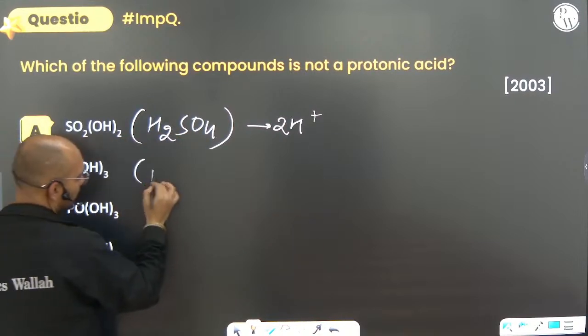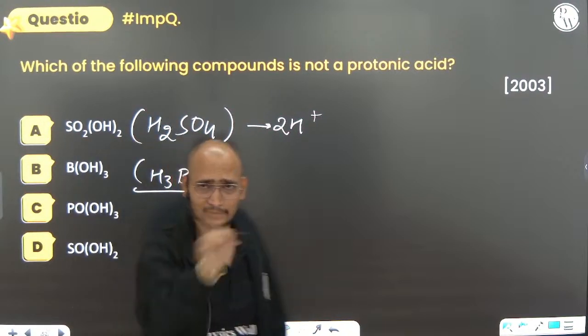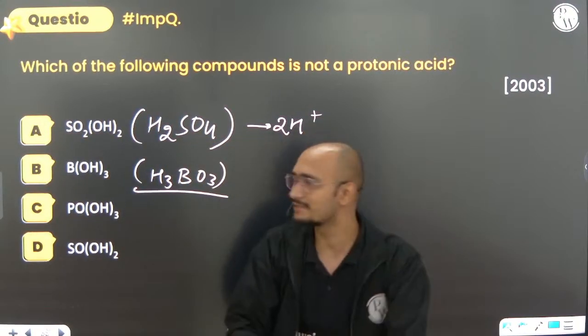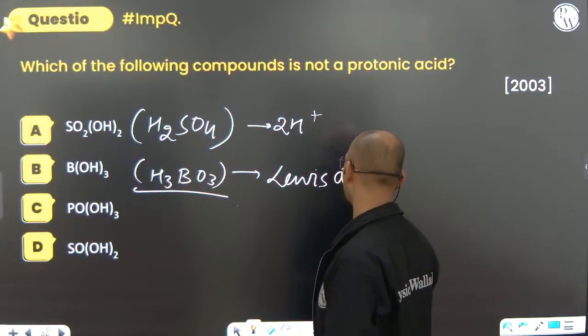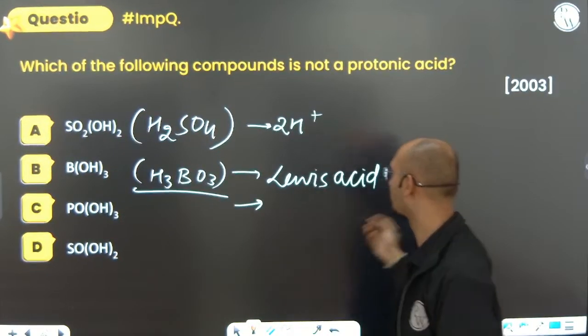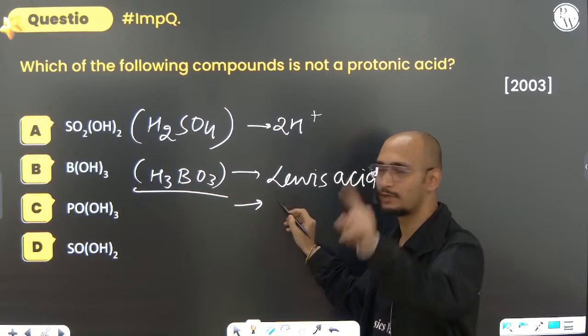B(OH)3, that is what? H3BO3. Always remember, H3BO3 is boric acid. It is not a protonic acid. It is a Lewis acid. It does not donate the proton, but it accepts the lone pair. Always remember, it accepts the lone pair. How many lone pairs does it accept? One.